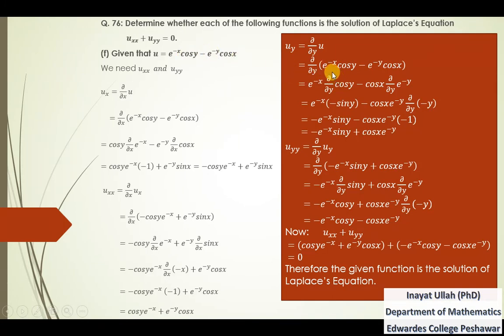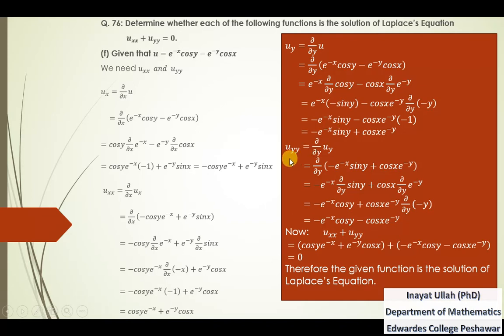Now in the partial derivative with respect to y, e^(-x) will be kept constant and cos x will be kept constant, and we are left with the partial derivative of cos y and the partial derivative of e^(-y). The partial derivative of cos y is minus sin y, and the partial derivative of e^(-y) is e^(-y) into the further derivative of minus y, which is minus 1. Writing this negative sign outside, that is minus sign, and this is minus 1. Minus into minus is plus, so that is the first partial derivative of u with respect to y.